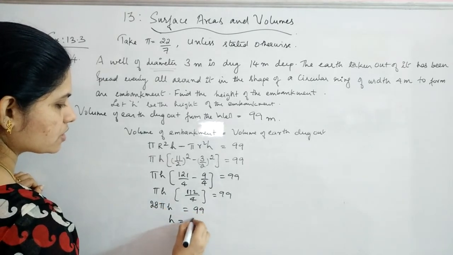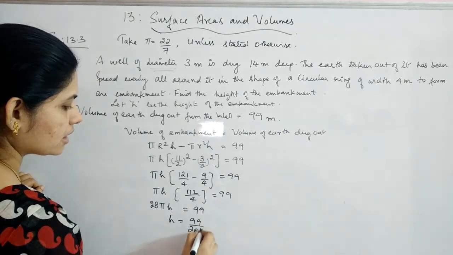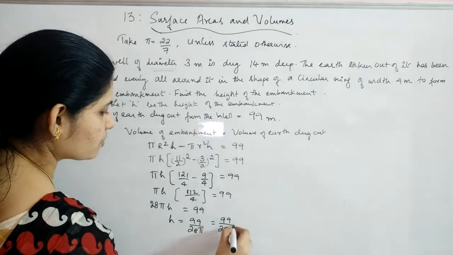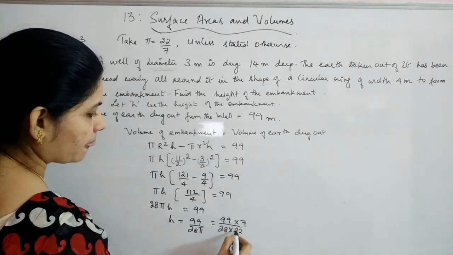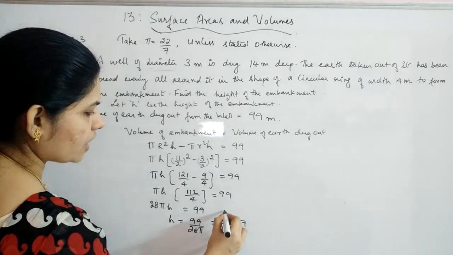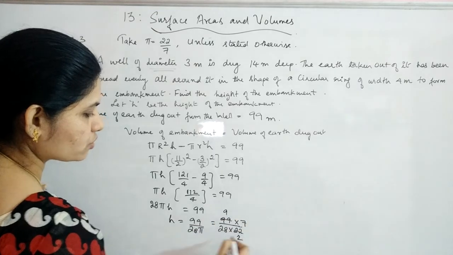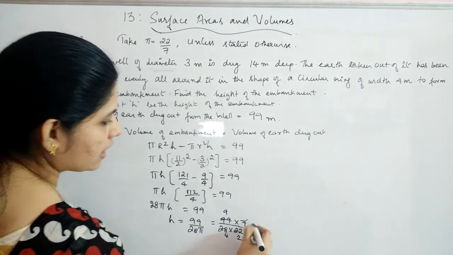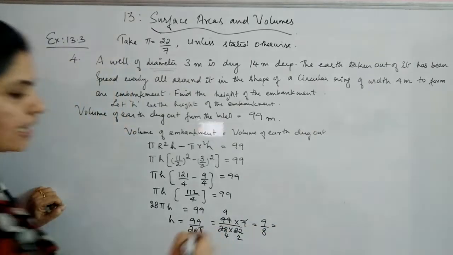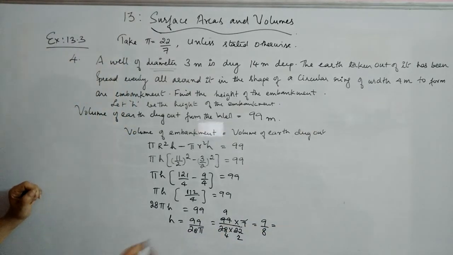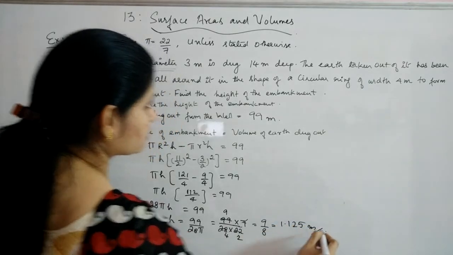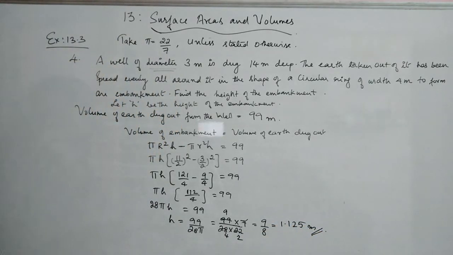So what is h equal to? 99 by 28 pi, which is equal to 99 by 28 into 22 by 7. This will cancel, and you are getting 9 by 8, and 9 by 8 is same as 1.125 meters. So this is the height of the embankment.